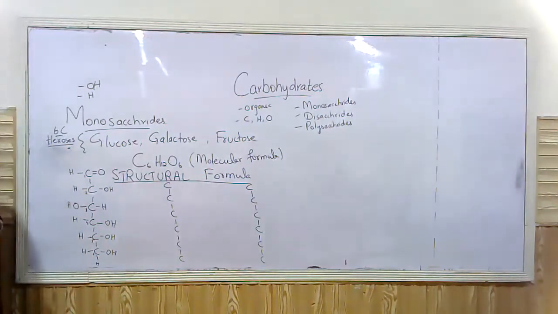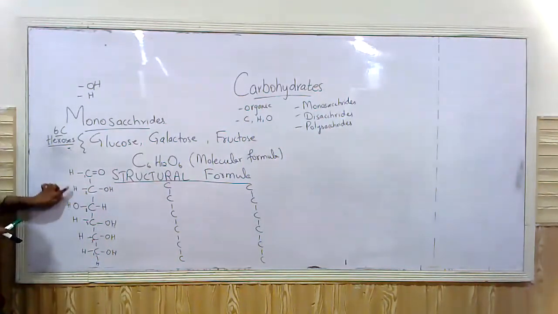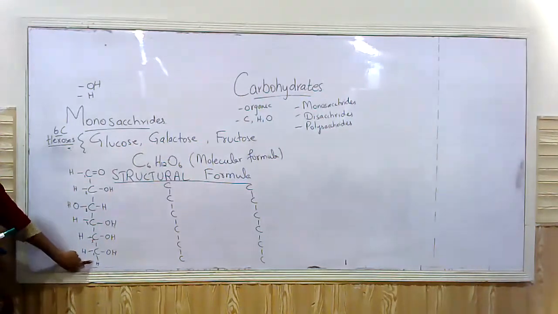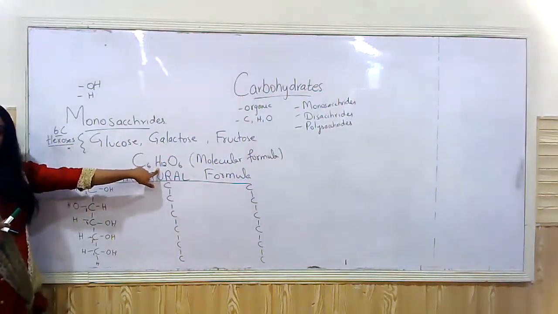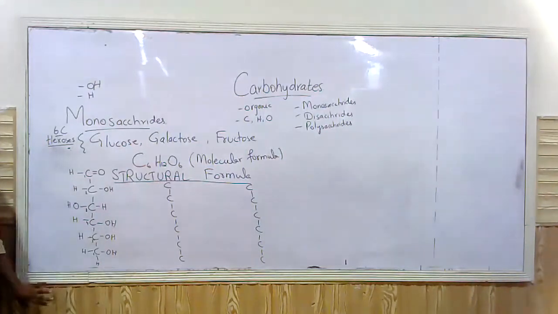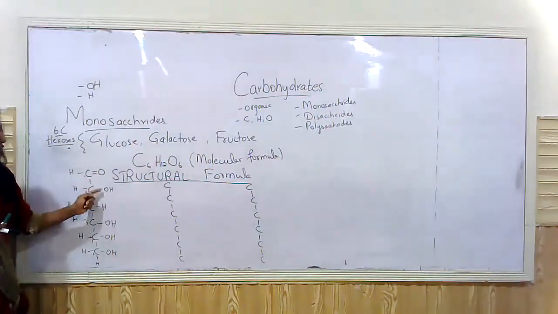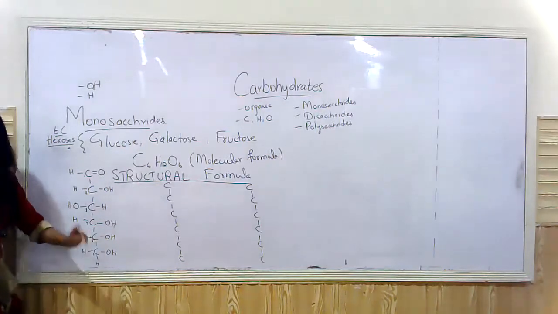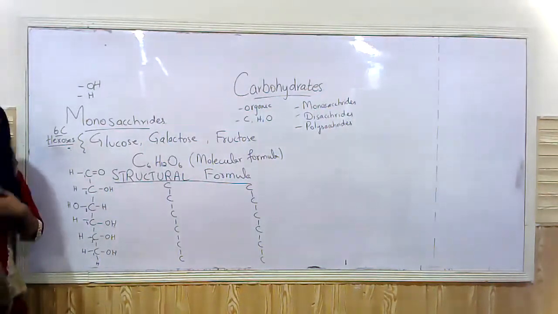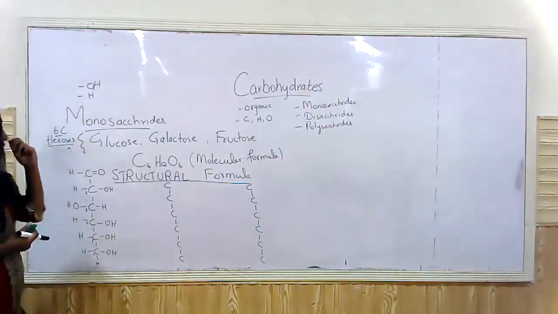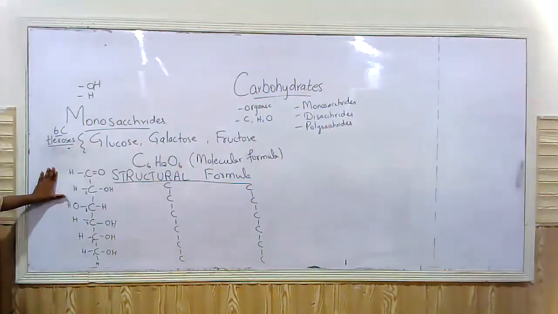So let's count the hydrogens now. 1, 2, 3, 4, 5, 6, 7, 8, 9, 10, 11, 12. How many hydrogens here? 12. So we have balanced 12 hydrogen molecules. Oxygen, 1, 2, 3, 4, 5, 6. All carbons have one oxygen with them and 6 carbons, right? So this is the structural formula or the open chain formula of the glucose molecule, right?